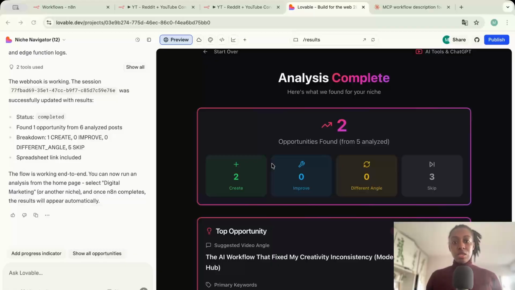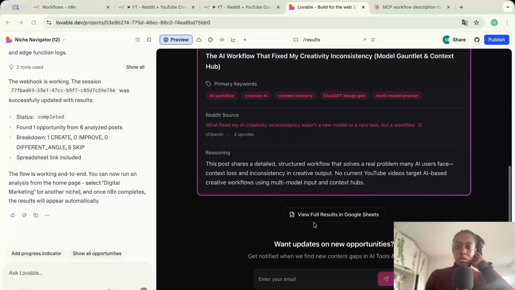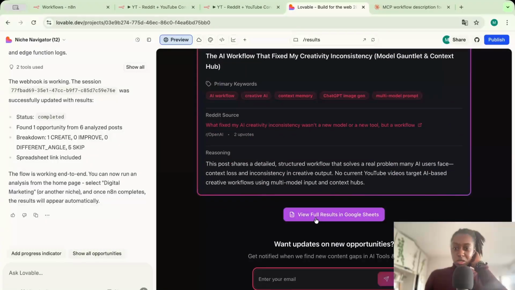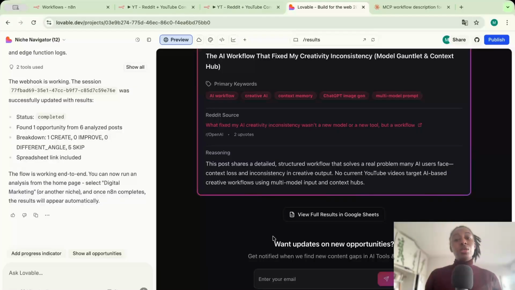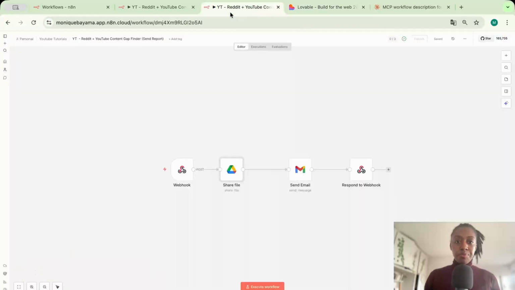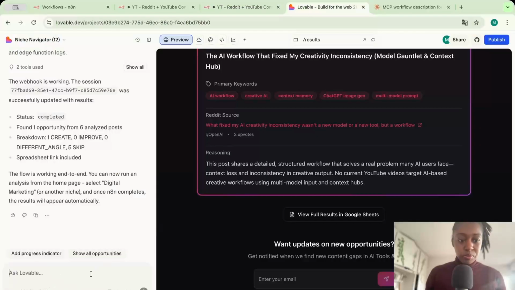The last thing I need to fix is that the results are being available in Google Sheets, and I don't want that. So what I'm going to ask is that instead, I remove this button, and then when the user clicks on send the email, it triggers this other workflow, so that when the user enters his email, he is able to receive the report by mail. So let's go ahead.